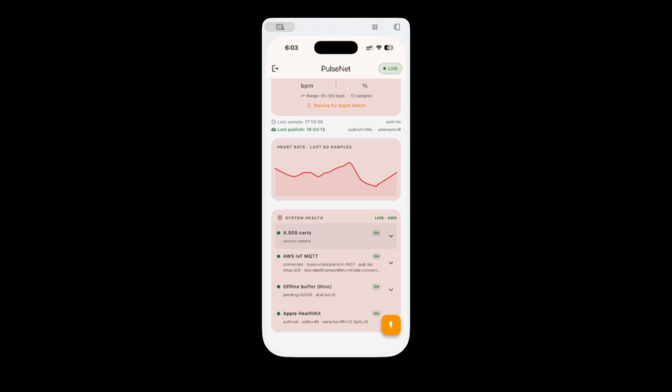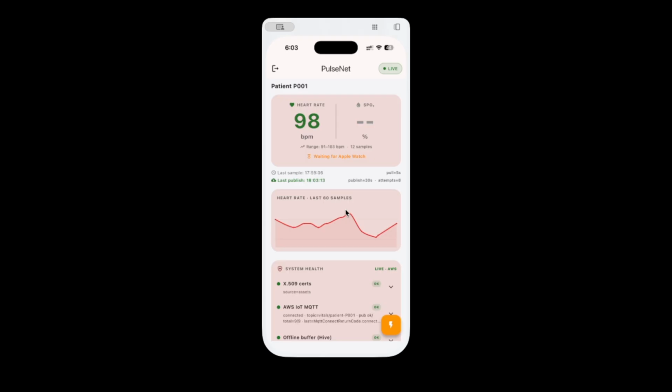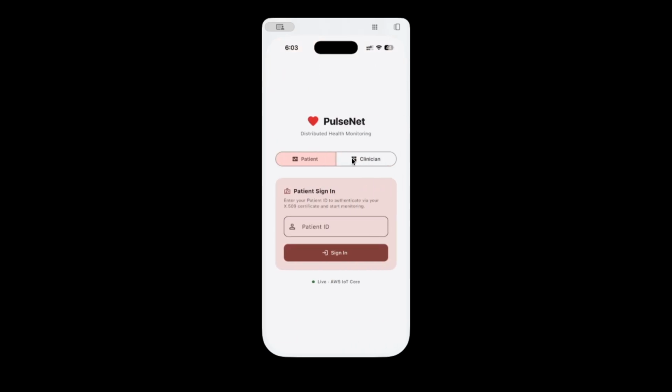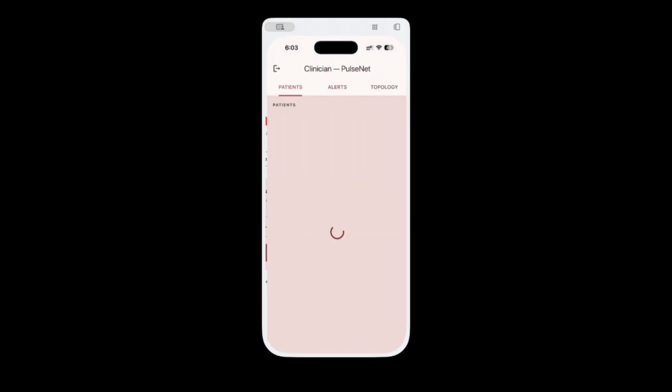Same code, same pipeline. Now I'm going to go into the clinician side to show how we have triggered it and how to see the particular data from the clinician dashboard. I'm going to be logging in.